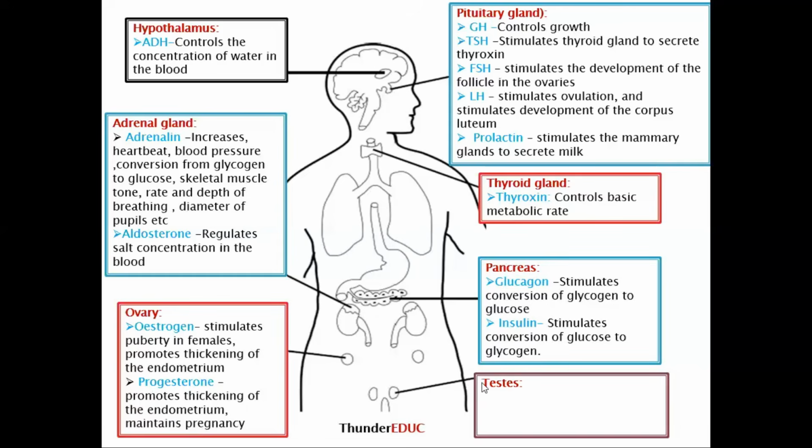Another one is testis. Testis is very important in production of testosterone. Testosterone stimulates the maturation of sperms and also secondary sexual characteristics in male. So basically, that's what you need to know about this. You need to know the location of the hormone, so of the gland. You need to know the name of the gland, which hormone it produces, and the function of that hormone.